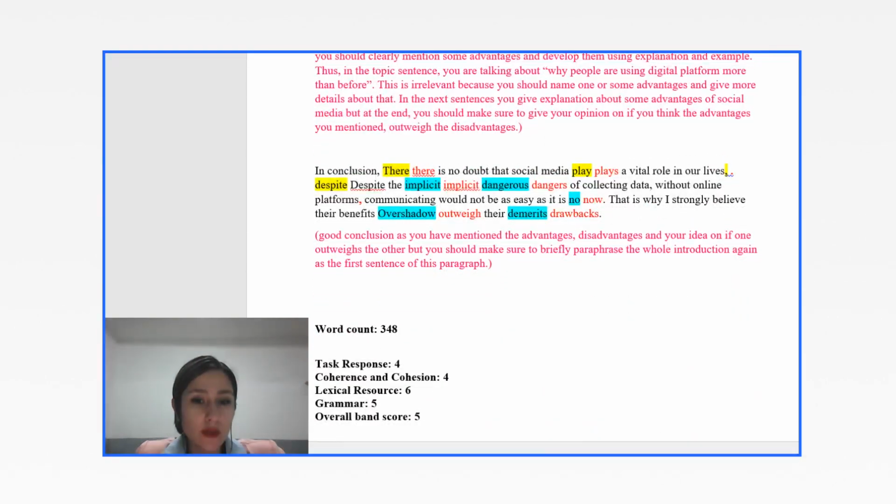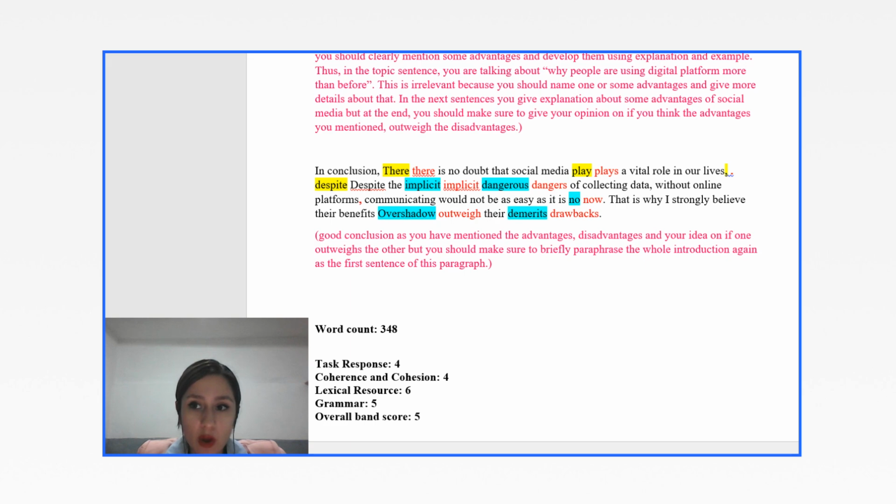In your coherence and cohesion, you got another 4, which means that you presented the information and ideas, but your ideas were not organized and arranged coherently. It means that once again, because you didn't know what this question type is all about, you gave me some information, but the information was not relevant in the paragraphs and to the question that you were asked. And of course, you had paragraphing problems. Paragraph structure is also mentioned here. And we talked about it together.